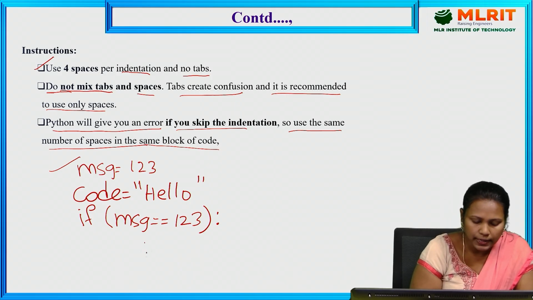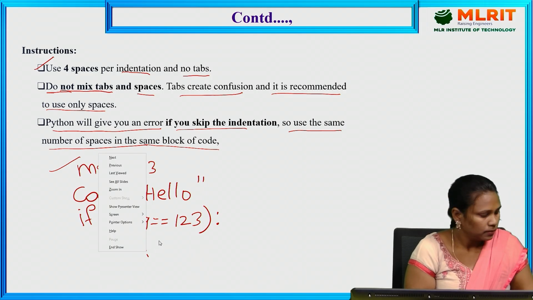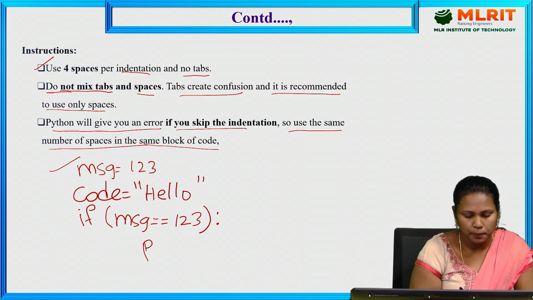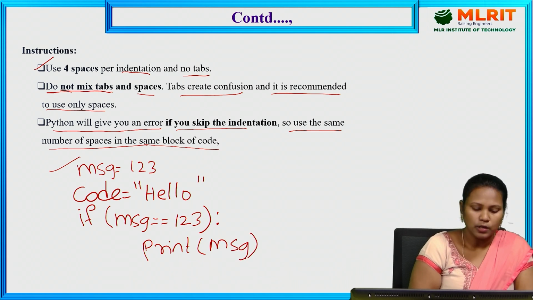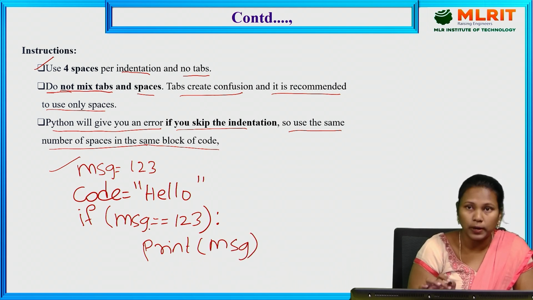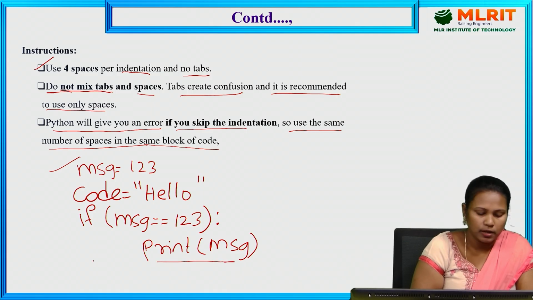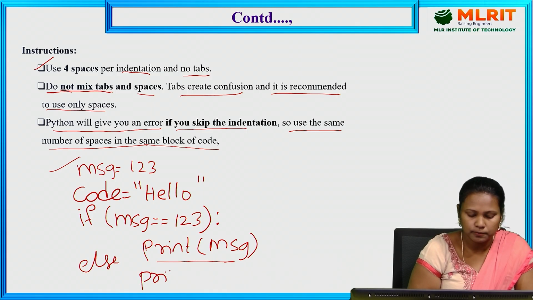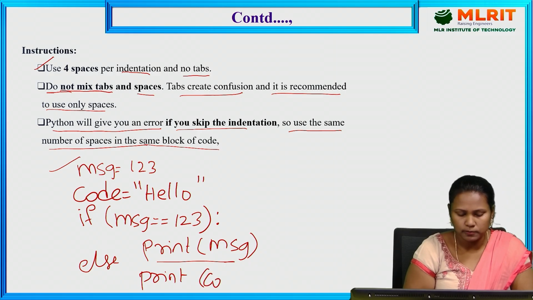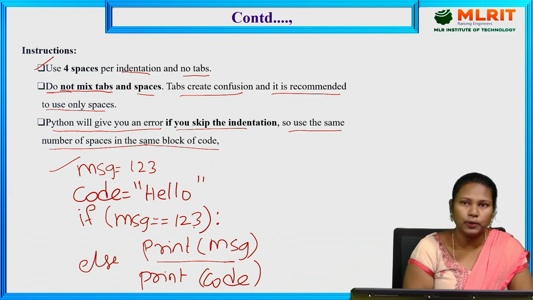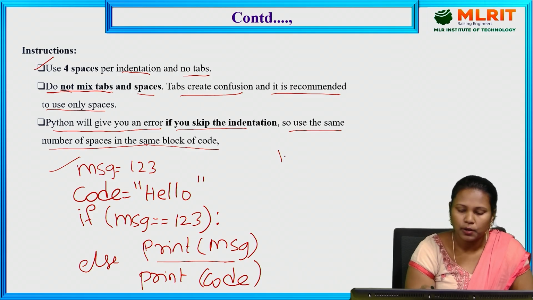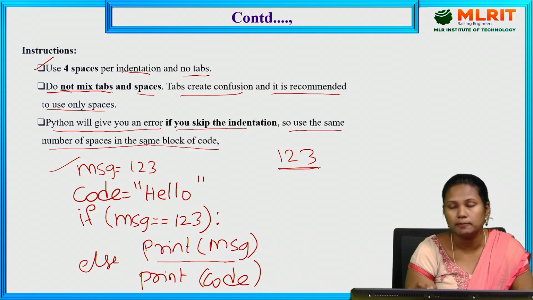I am printing message. Print message. So if message equal to 123, then only it prints. Else print code. Since message equal to 123, it is printing the 123 value only.